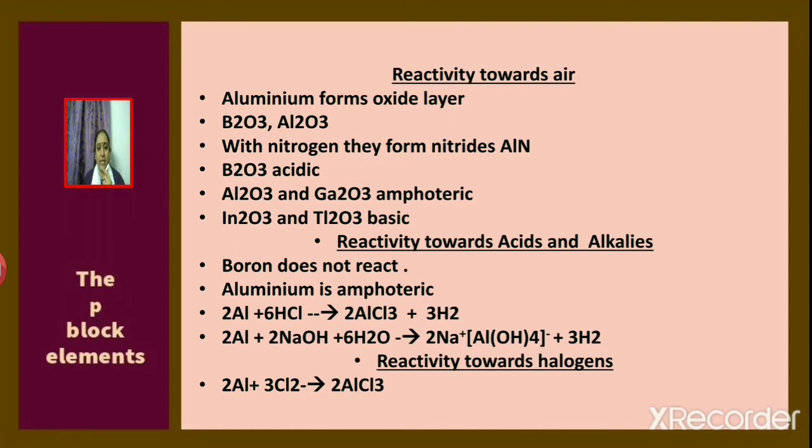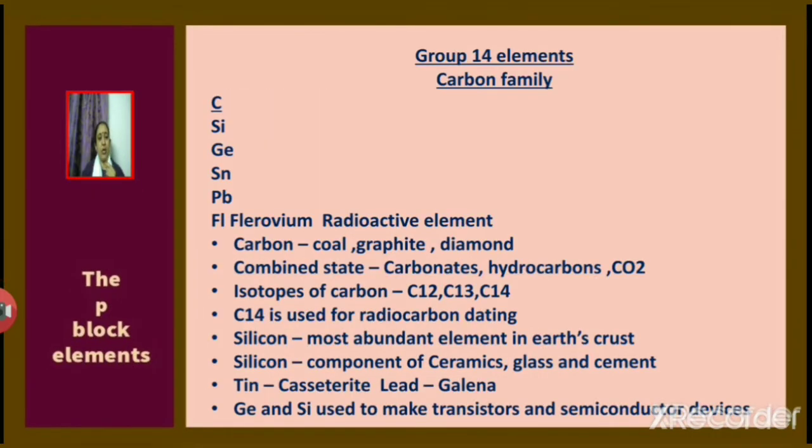Reactivity towards halogens. Group 13 elements can react with halogens. For example, aluminium reacts with chlorine to give aluminium chloride. Next, we shall discuss about group 14 elements, carbon family. The various elements are carbon, silicon, germanium, tin, lead and flerovium. Flerovium is radioactive element and its symbol is Fl.